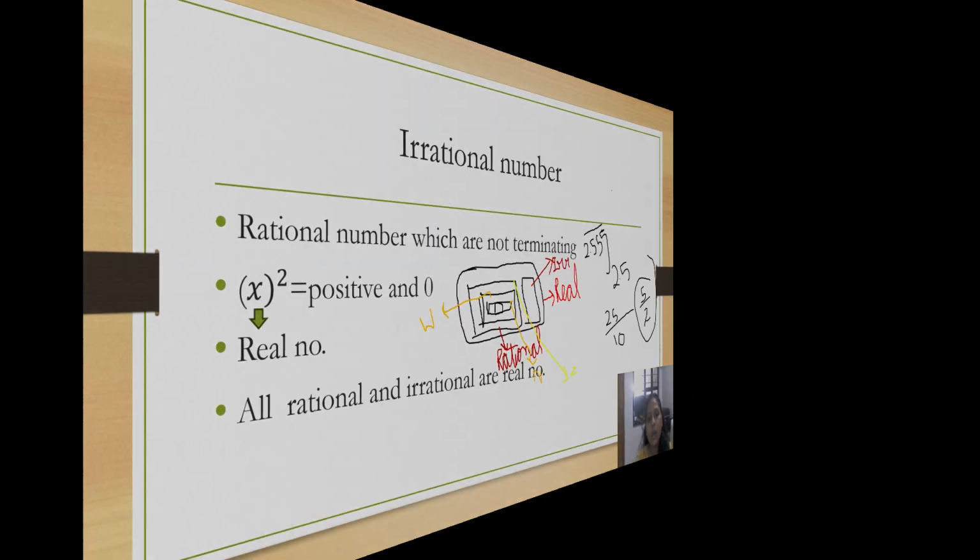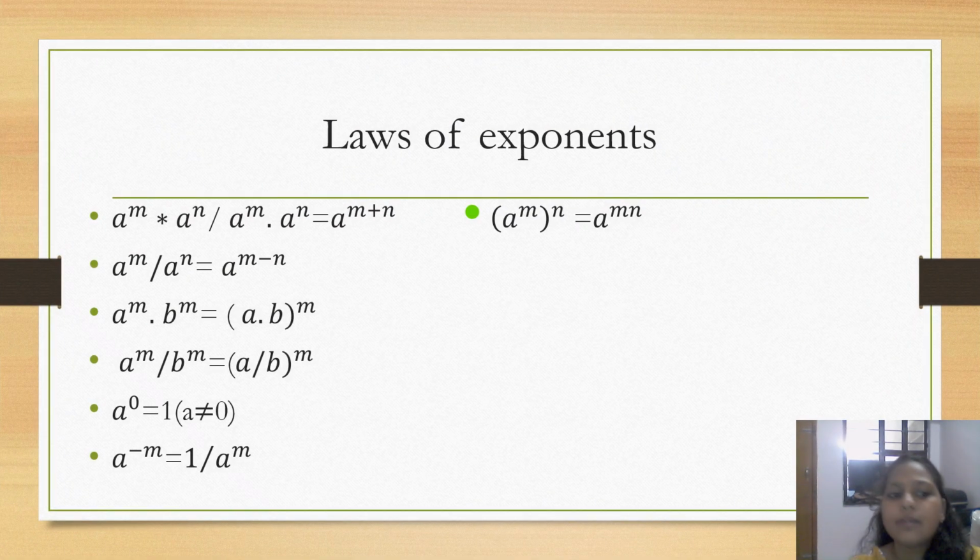Now, laws of exponents. What are the laws of exponents? It's very simple. One more thing: this dot means multiplication. In class 9th, this dot will mean multiplication.